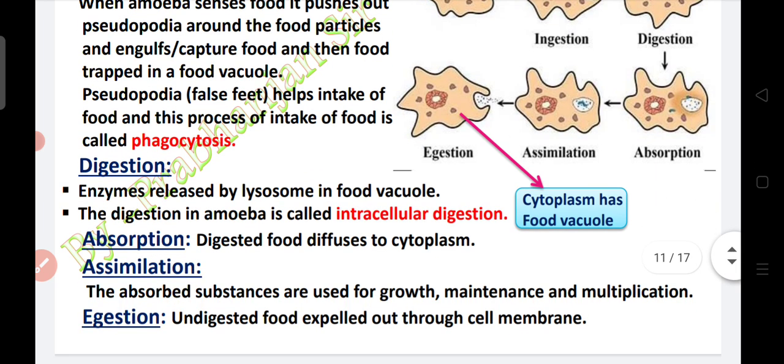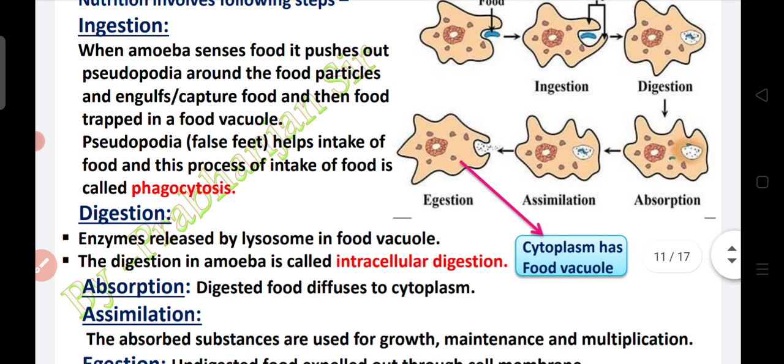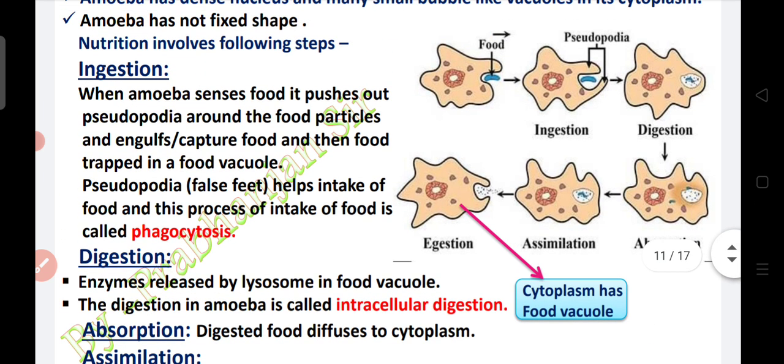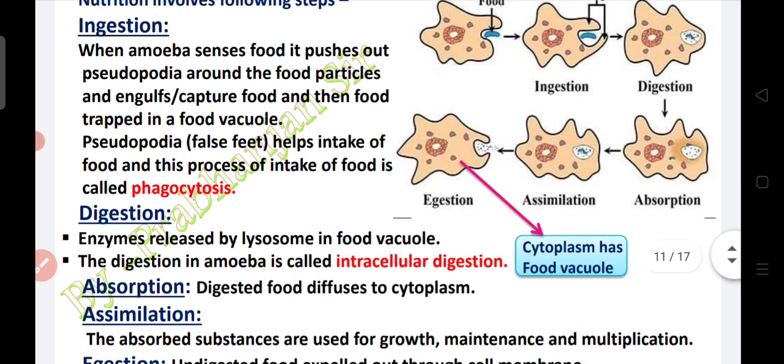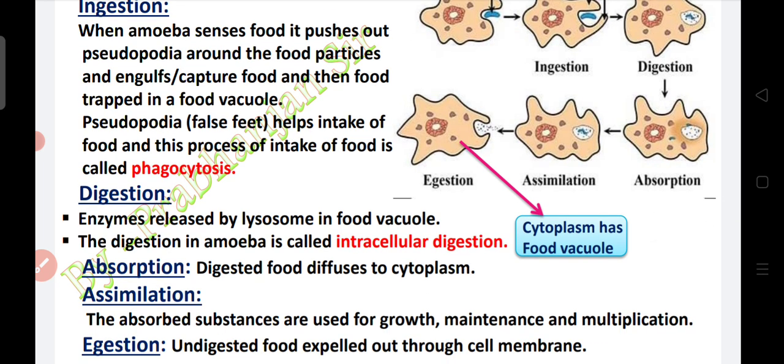Next, after ingestion, digestion happens. Here you can see in the figure, food is trapped by pseudopodia and engulfed in food vacuoles, and after ingestion, digestion happens. Enzymes are released by lysosomes in food vacuoles. What are lysosomes? Lysosomes are bags filled with digestive enzymes.